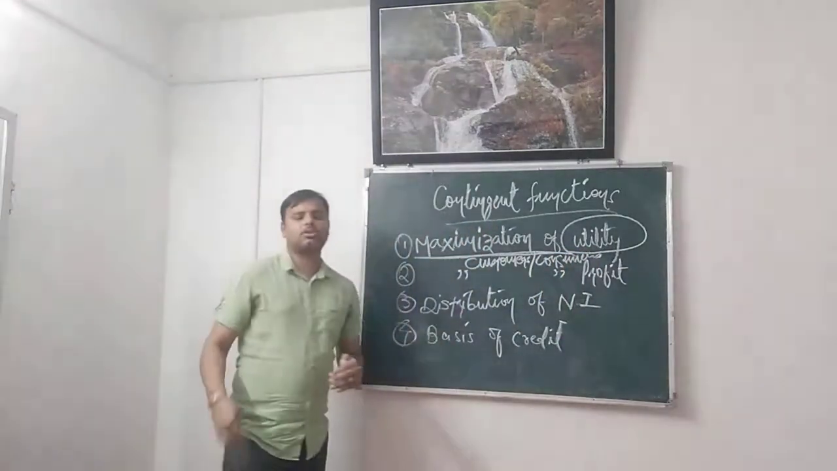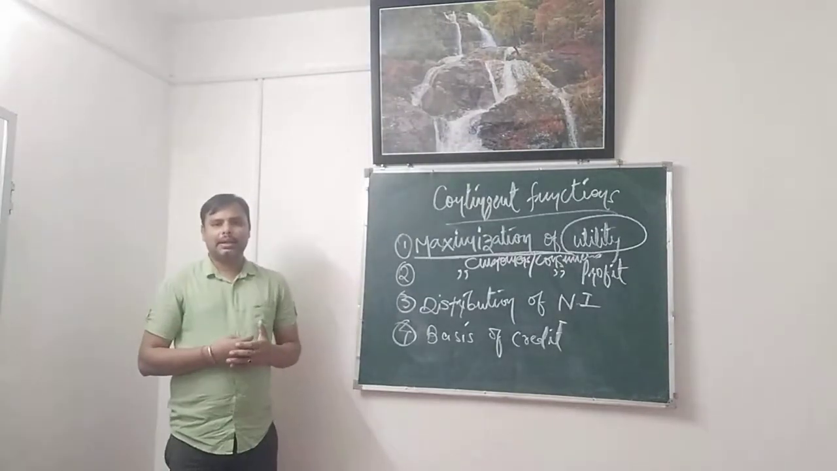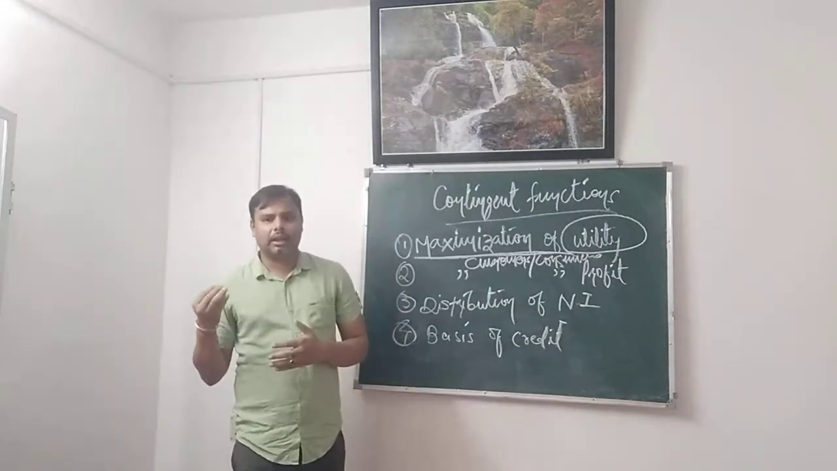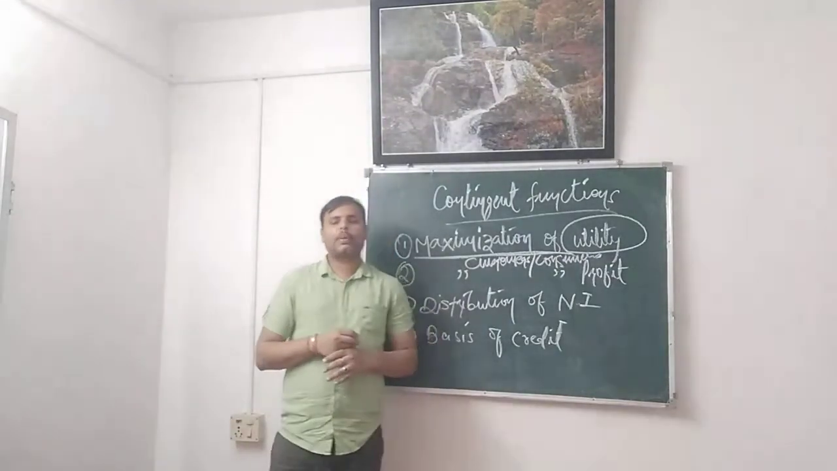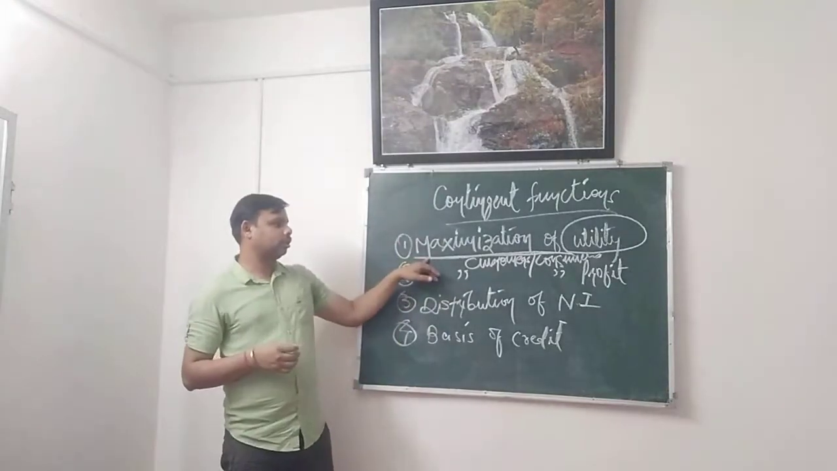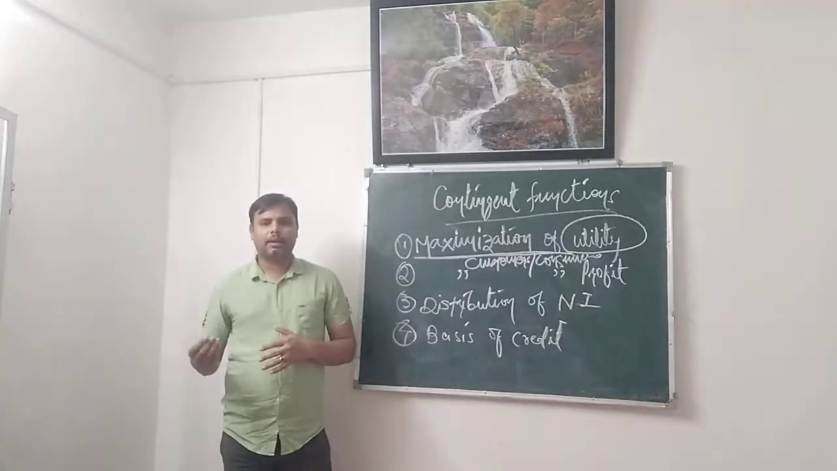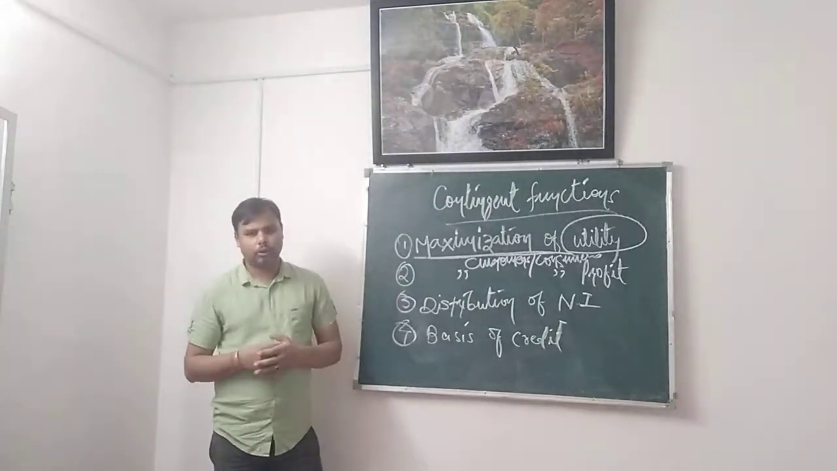Who wants maximum satisfaction? Who looks for maximum satisfaction? It is the consumer, because they spend their hard-earned money. In return, what do they expect? They expect maximum satisfaction. So that is called maximization of utility. For whatever you spend, you derive satisfaction. So that is the consumer's point of view.